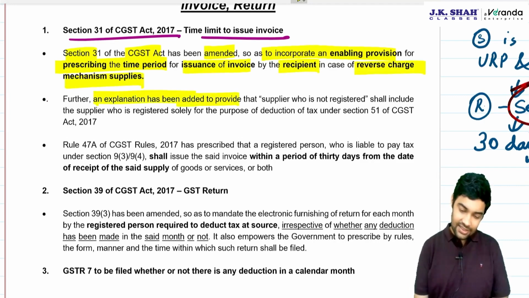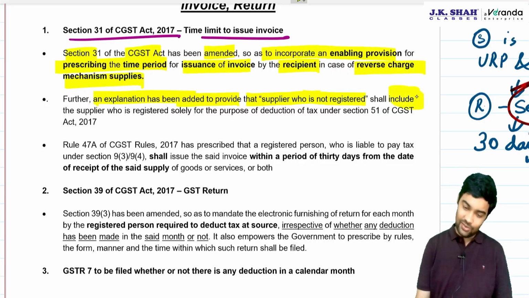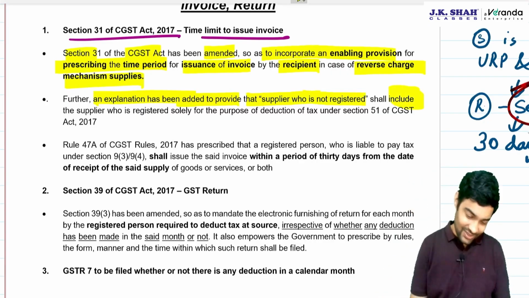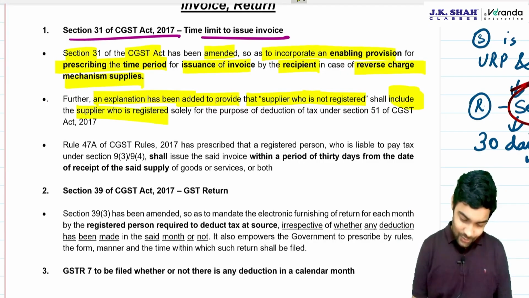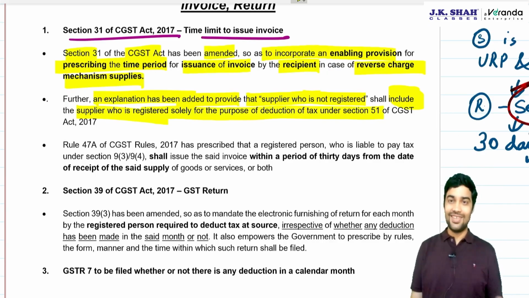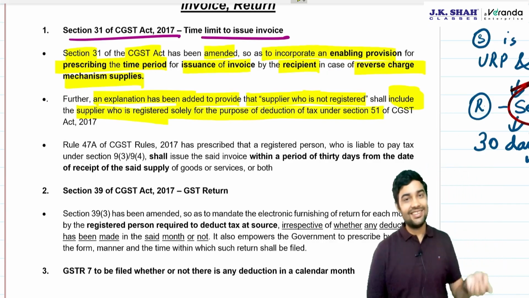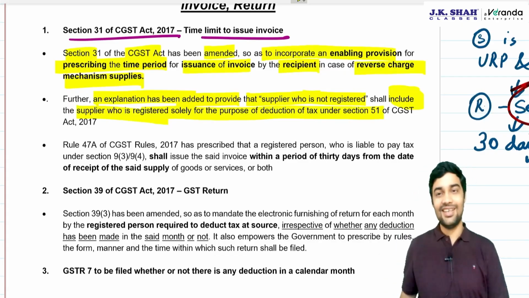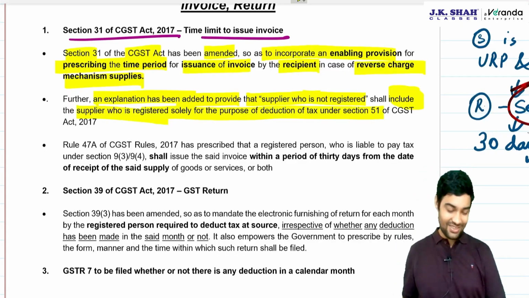Further, an explanation has been added to provide that a supplier who is not registered shall include a supplier who is registered solely for the purpose of deduction of tax under section 51. So if you have taken registration only for TDS, it is as good as you are an unregistered person.